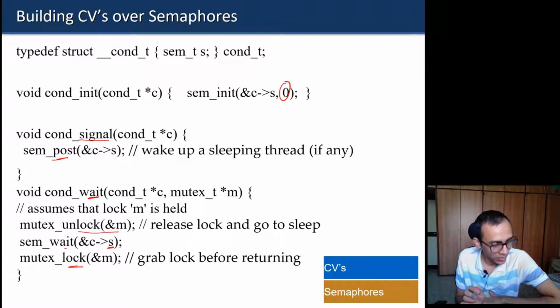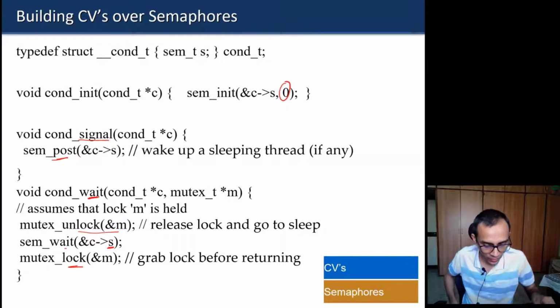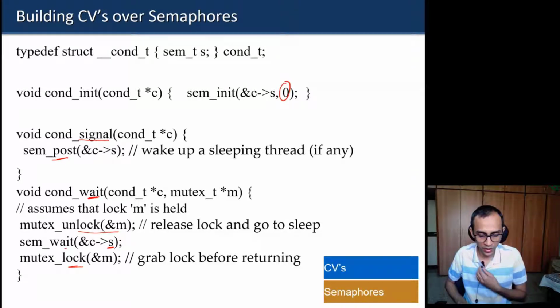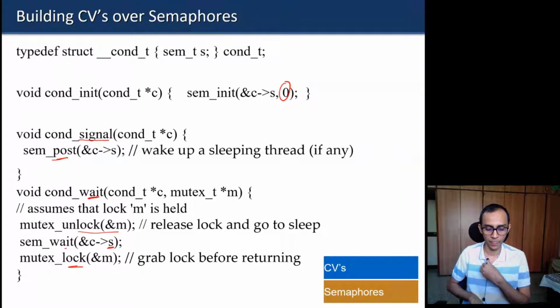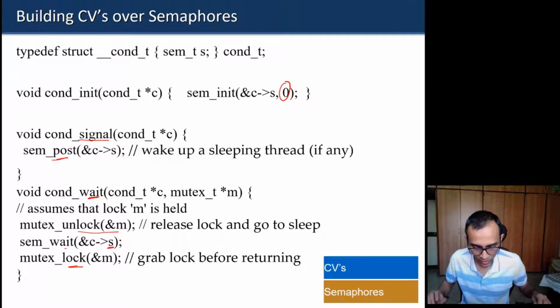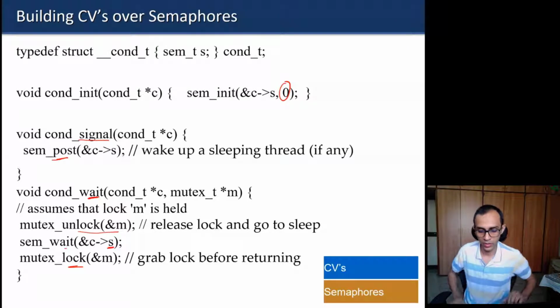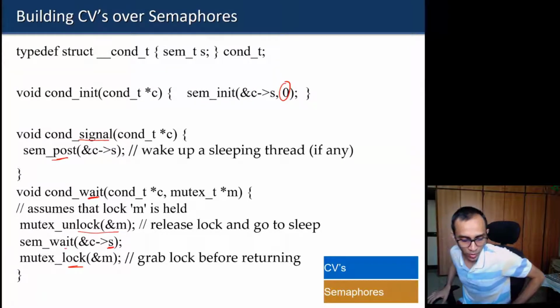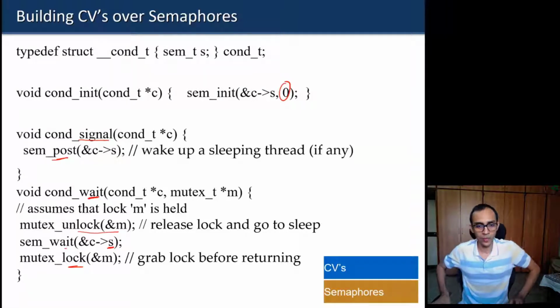So does it fulfill the semantics of the wait and signal operations of a condition variable, or is there some problem here? I'll give one or two minutes to think over it, whether this will work properly or there may be a problem here.